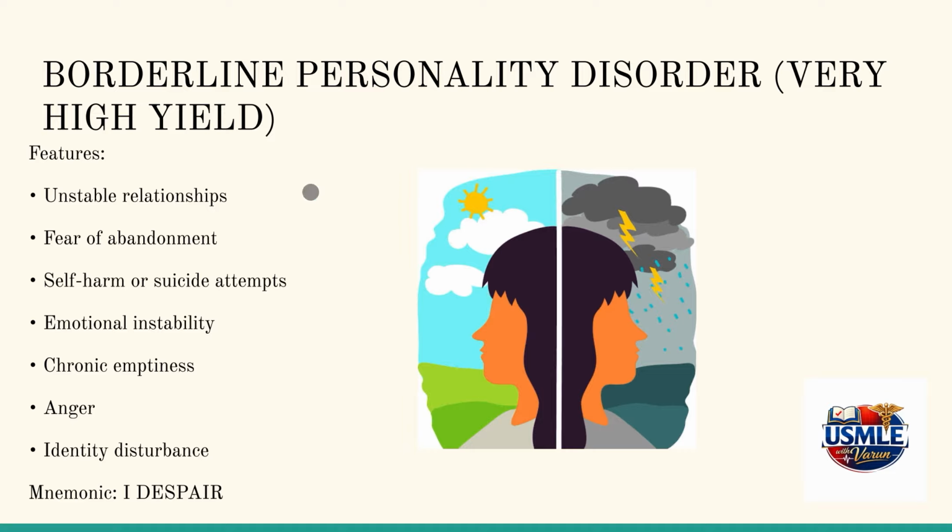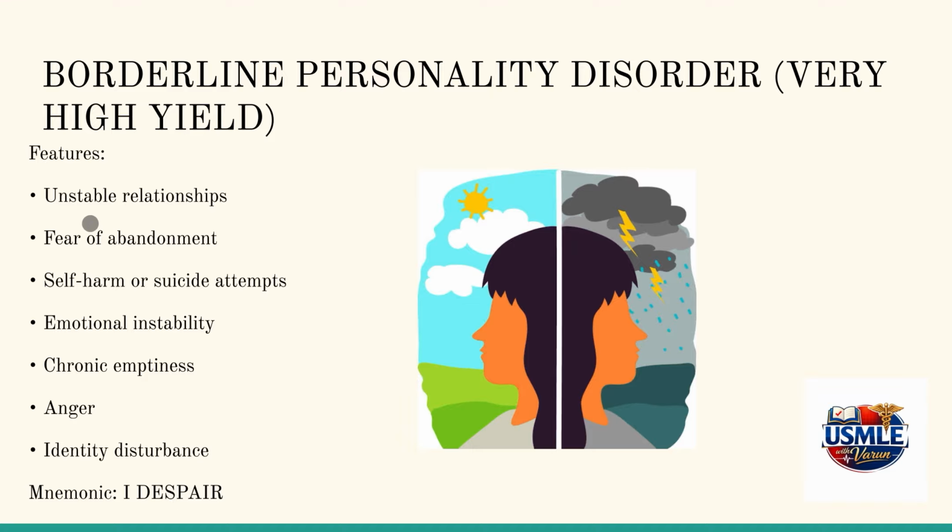Now, coming to borderline personality disorder, features include unstable relationships, fear of abandonment, self-harm, emotional instability, chronic emptiness, anger, and identity disturbance. We can memorize these features using the mnemonic I DESPAIR.